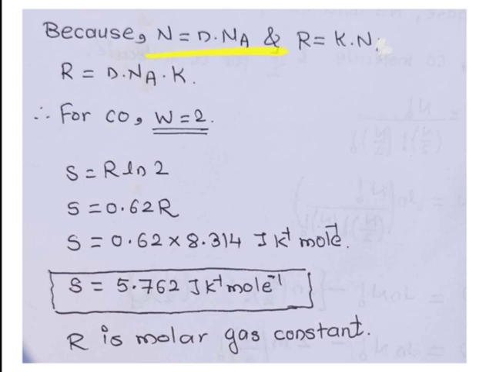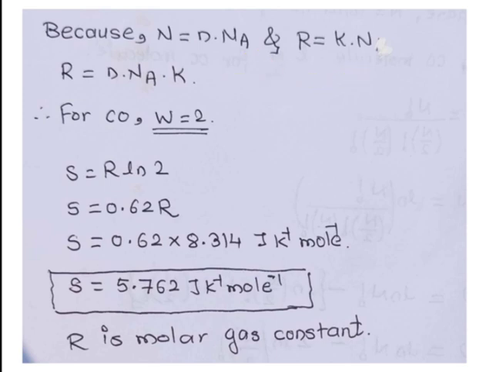Because capital N is equal to the number of moles into Avogadro's number of molecules. So simply, n into Na is equal to capital N. Na is the Avogadro's number. So N is equal to small n into Na, and R is equal to k into N. So we can write simply capital R is equal to small n into Na into k.